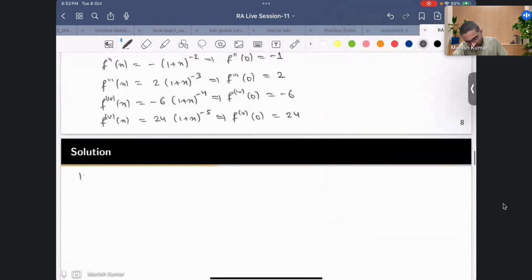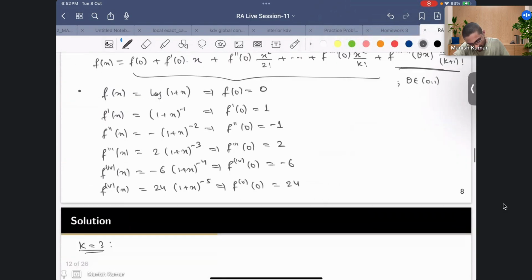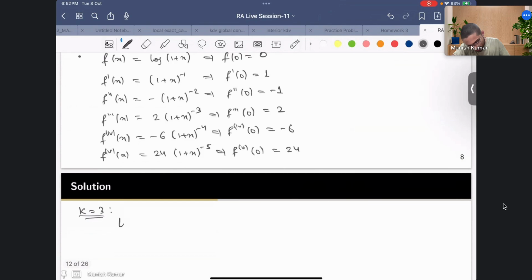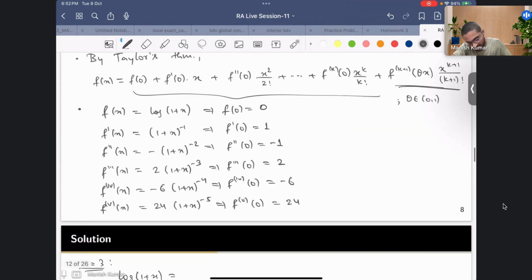So first let's go with k equal to 3. Then what we see is that log of 1 plus x is equal to, so f of 0 is 0, so we don't have to worry about that.